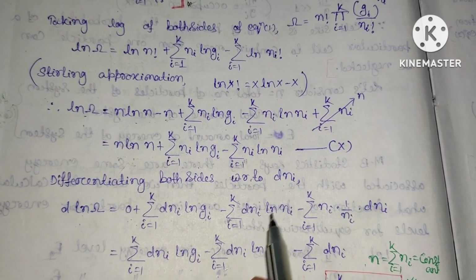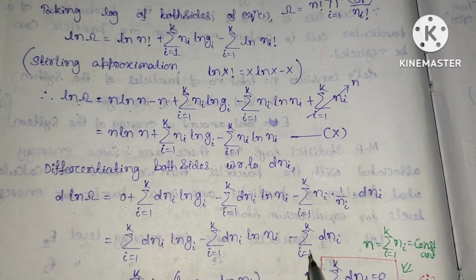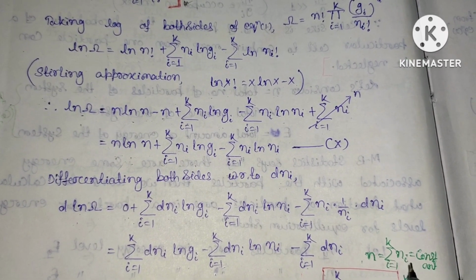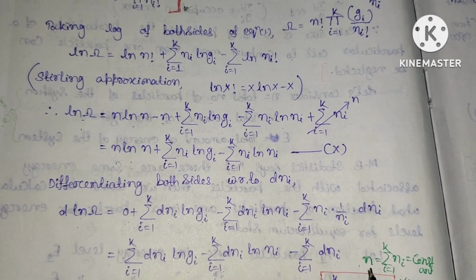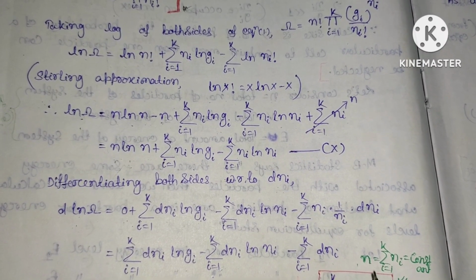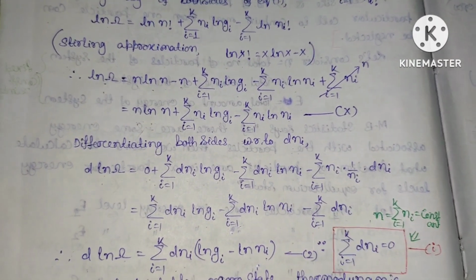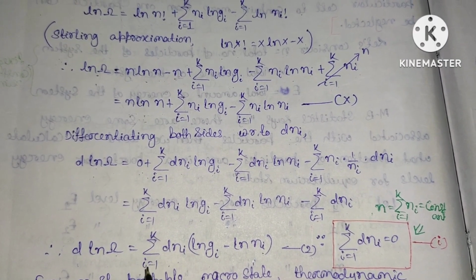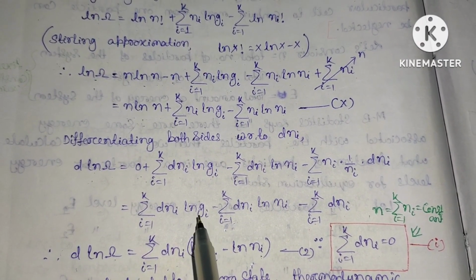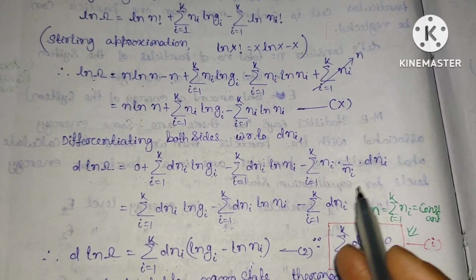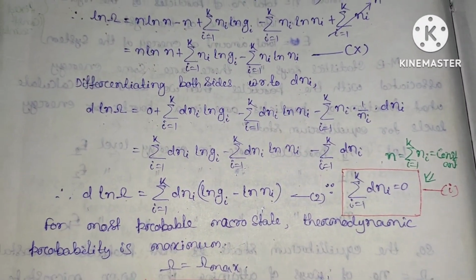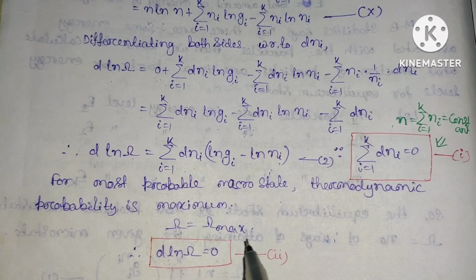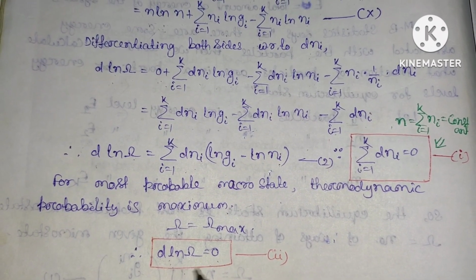The first term and second term remain as they are, and this term is the sum over i equal to 1 to k of dni. Here we know that the sum over ni is n, which is constant, so dni will be 0. So this term goes to 0. The remaining term will be d ln omega equal to, taking dni common, the sum over i equal to 1 to k of dni times ln Gi minus ln ni. For the most probable macrostate, the thermodynamical probability is maximum. That is, omega will be equal to omega max, or we can say that d ln omega equals 0.